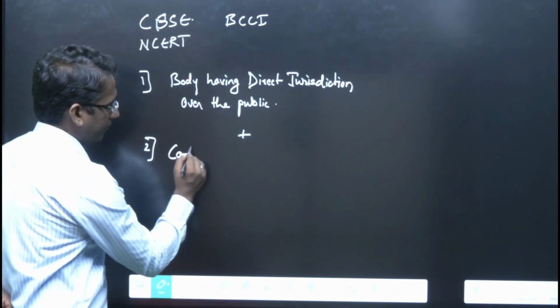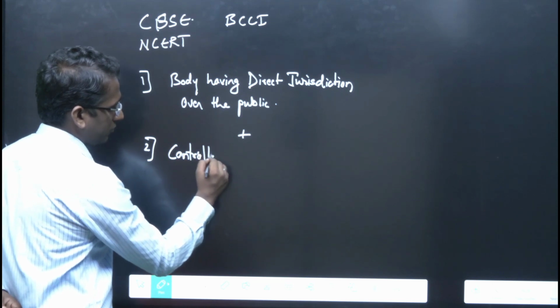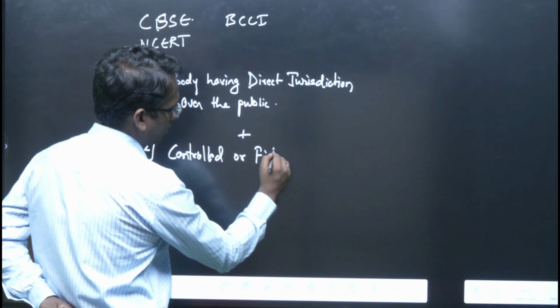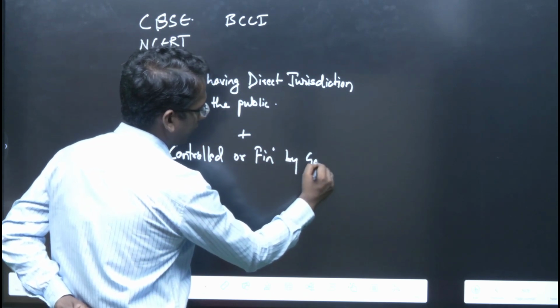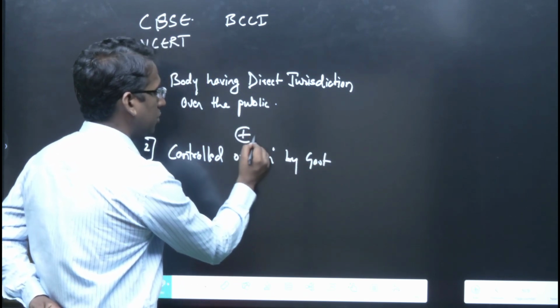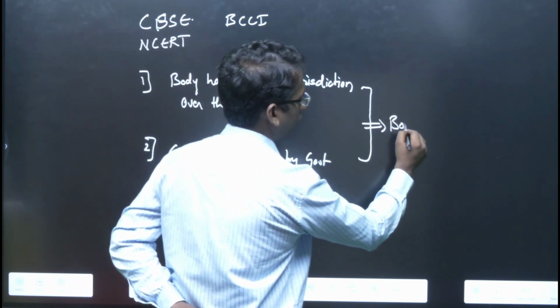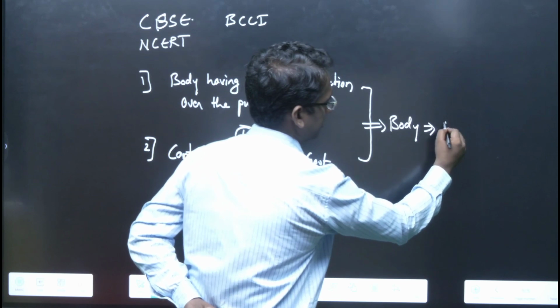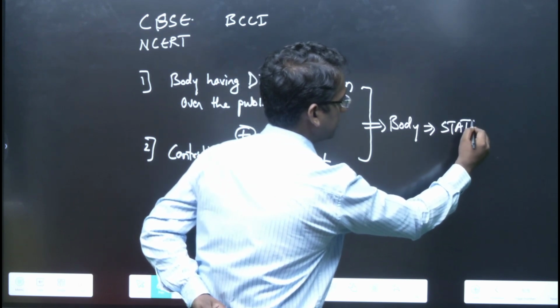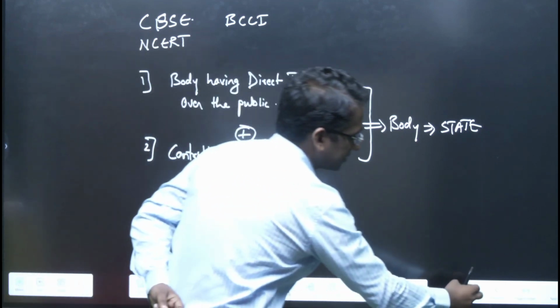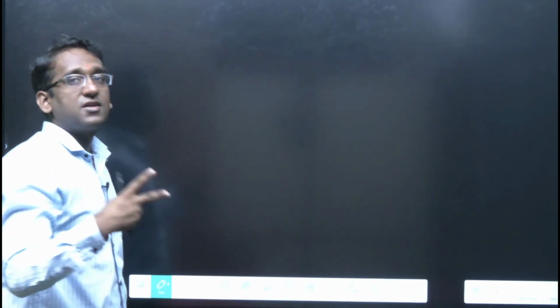Controlled or financed by government. If both of these two conditions are fulfilled, then such body, any of such body is a state. ठीक है, वो state है. Now you just need to see whether CBSE, BCCI या NCERT के case में these two conditions are being satisfied